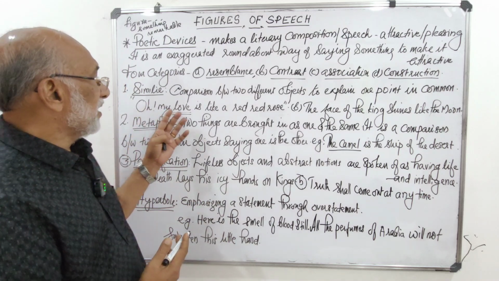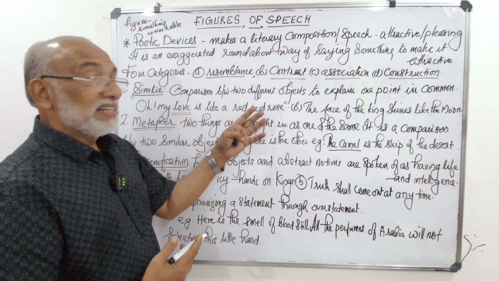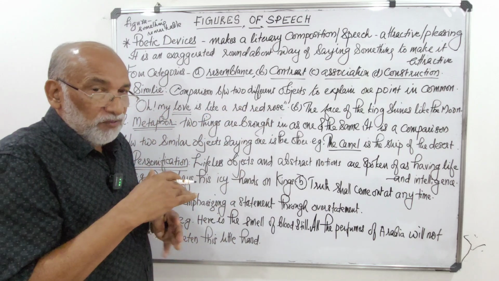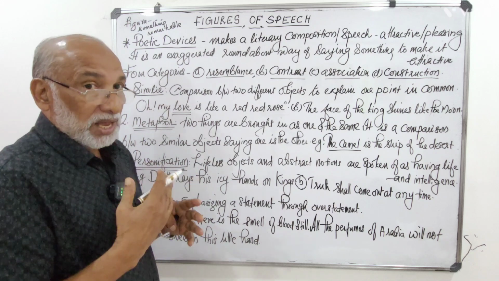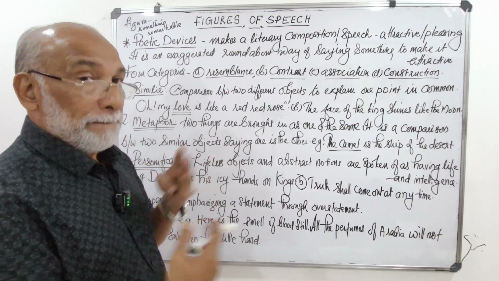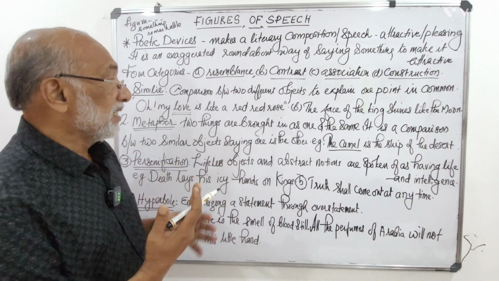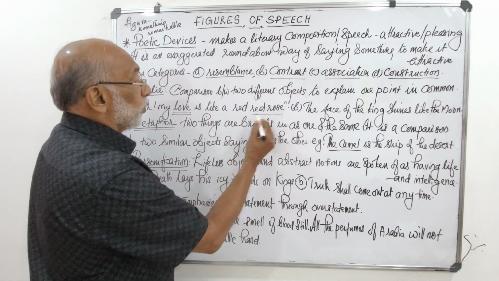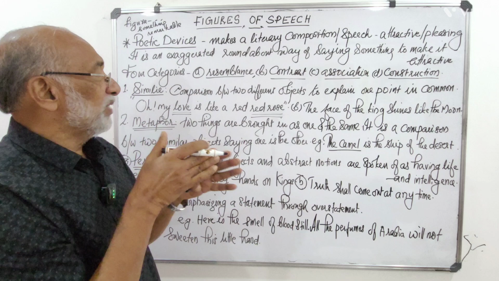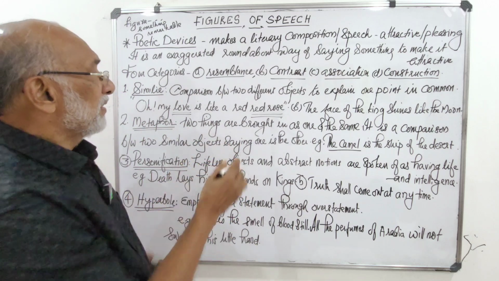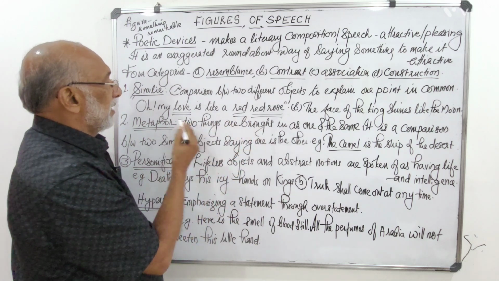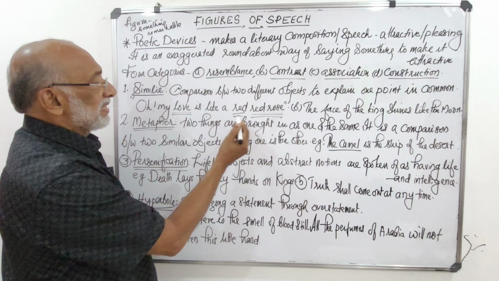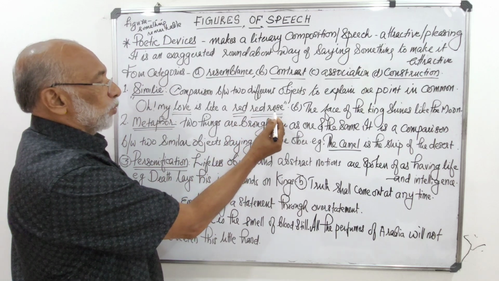That means the appearance of my sweetheart is compared to that of a red rose. And to add to the intensity of his love, the word is repeated.